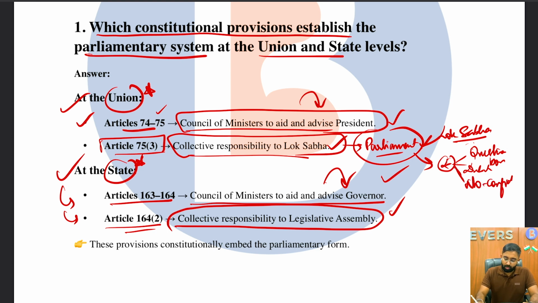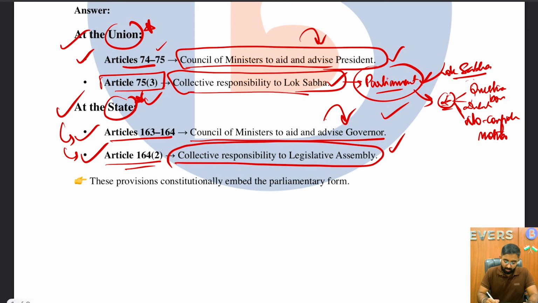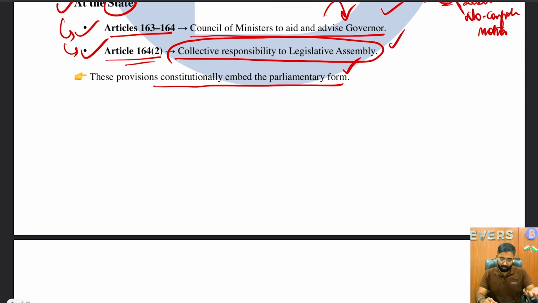So these are some of the tools which the Constitution has given to make sure that the accountability of these executives is ensured. So Articles 163, 164 and 164 subclause 2 with respect to the state legislature are very important. These provisions constitutionally embed the parliamentary form, meaning they form the basis.